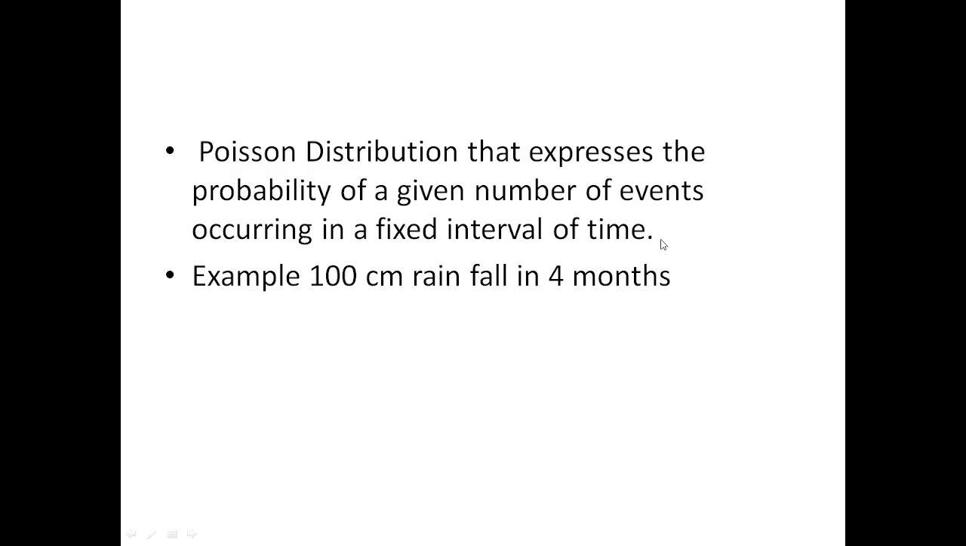In a Poisson process, it gives the probability of a given number of events occurring in a fixed time interval. So what will happen in the next 1 hour is given by the Poisson process. Whether the next 1 hour is going to be enjoyable will be predicted by the Poisson process. Here I have given one example, 100 centimeter rainfall. I don't know whether 100 centimeter is correct or not, but 100 centimeter rainfall in the next 4 months would be predicted by the Poisson distribution, if it's the month of June.